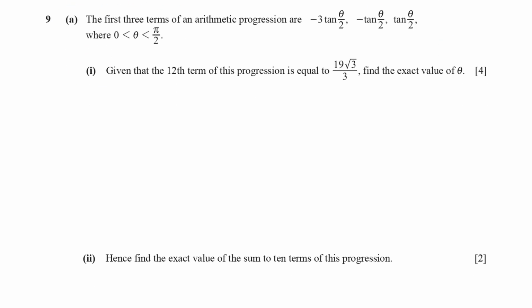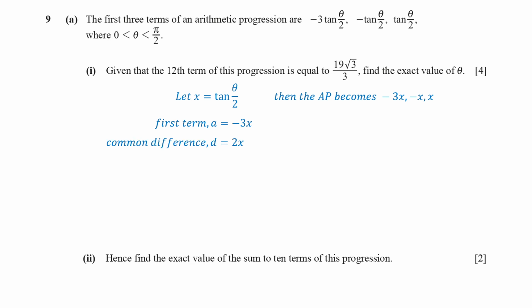In question 9, the first 3 terms of an arithmetic progression are -3 tan(θ/2), -tan(θ/2), and tan(θ/2). To make this simpler, let's say that x is equal to tan(θ/2). Then the 3 terms become -3x, -x, and x. The first term is -3x, and the common difference is 2x.